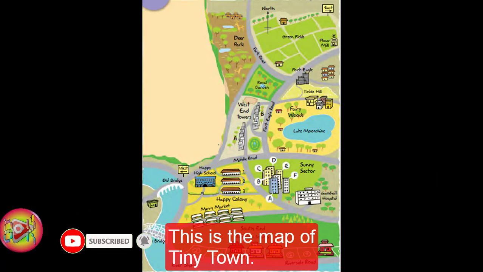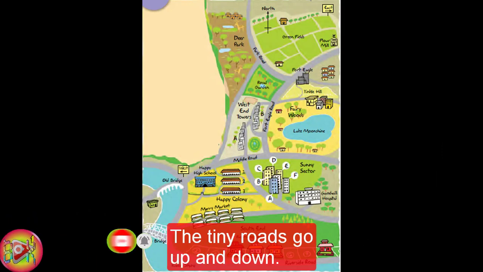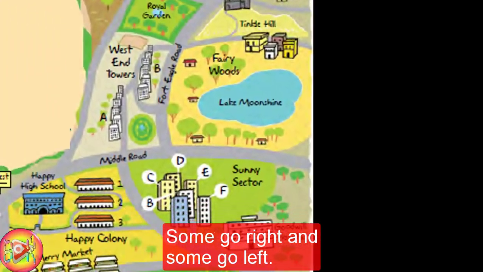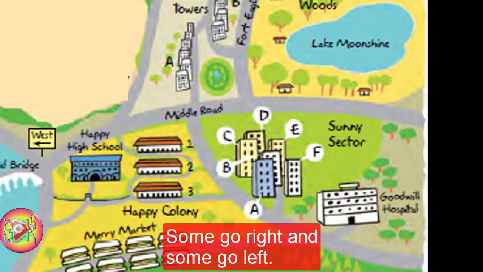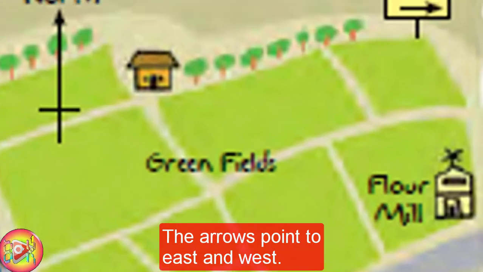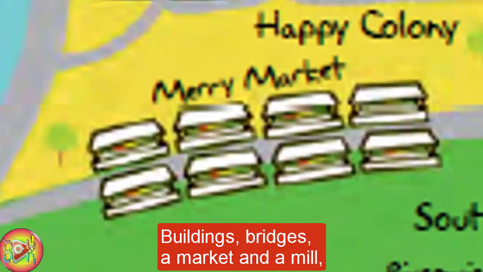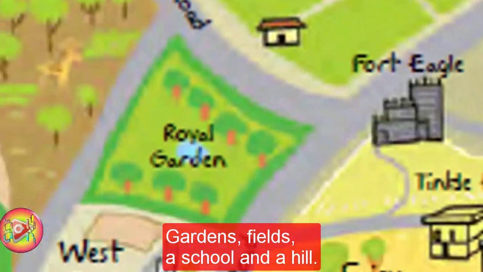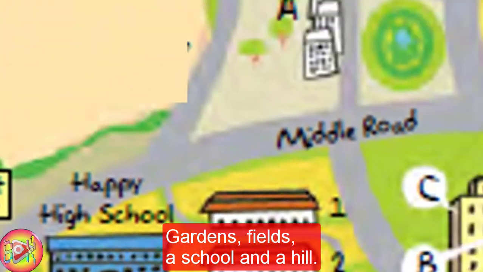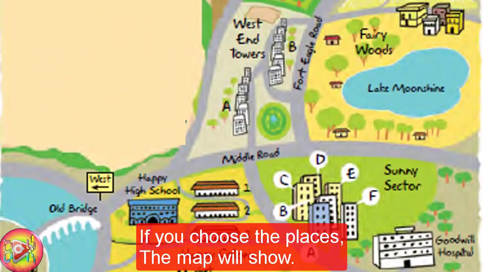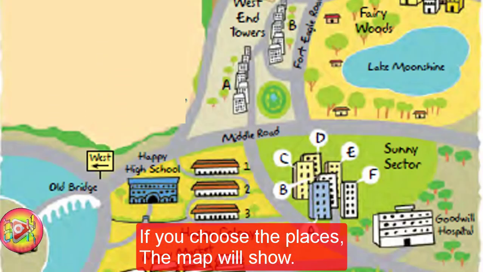This is the map of tiny town. The tiny road goes up and down. Some go right and some go left. The arrows point to east and west. Buildings, bridges, a market and a mill. Gardens, fields, a school and a hill. Where would you start? How will you go? If you choose the places, the map will show. Now sing in a chorus.